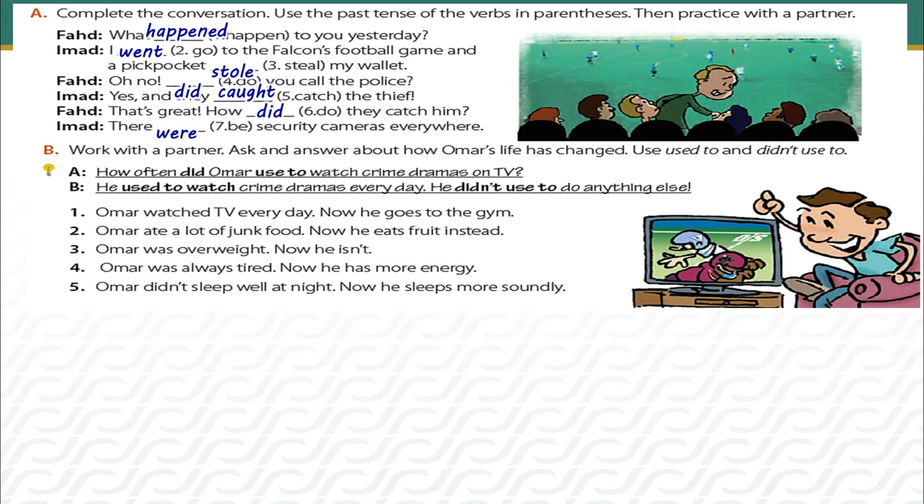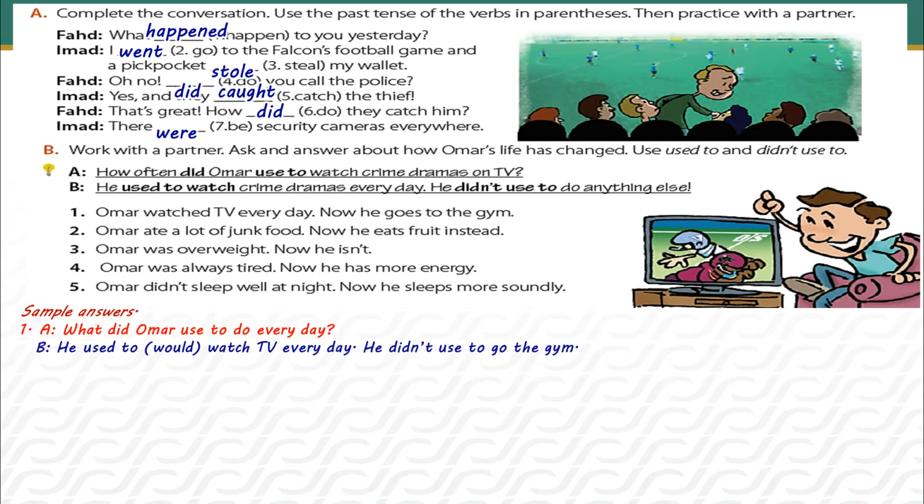Let's move to exercise B. Work with a partner. Ask and answer about how Omar's life has changed. Use used to and didn't used to. Omar watched TV every day. Now he goes to the gym. So the answer is, what did Omar used to do every day? He used to watch TV every day. He didn't used to go to the gym. That was a habit for him.